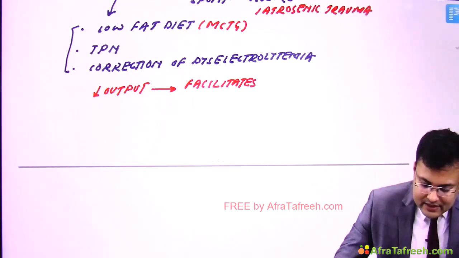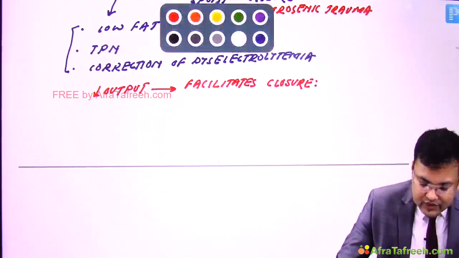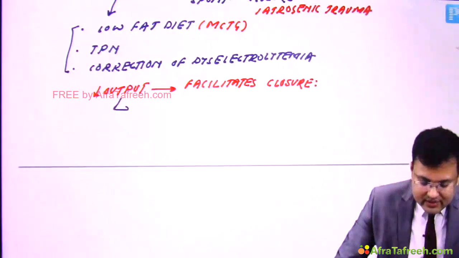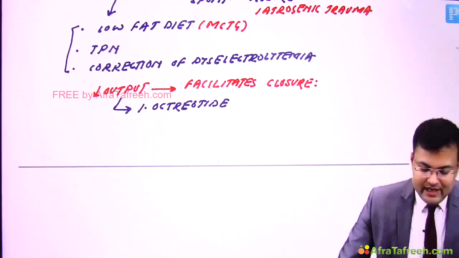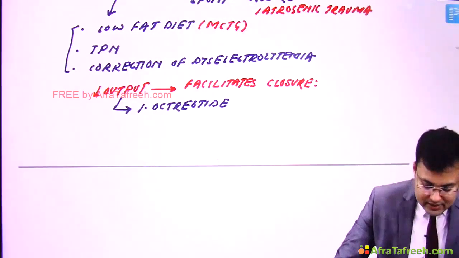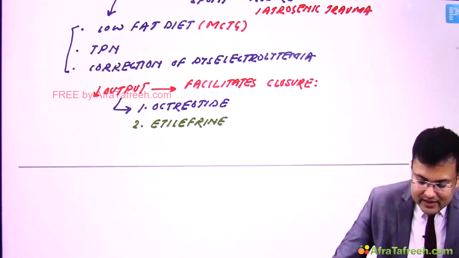It facilitates the closure. We have to give certain drugs. So first, which drug is going to decrease the drain output? We give octreotide. So the drug is octreotide, and the second drug, it's very important, is etilefrine. You have to remember the name. Etilefrine is an adrenergic agent.